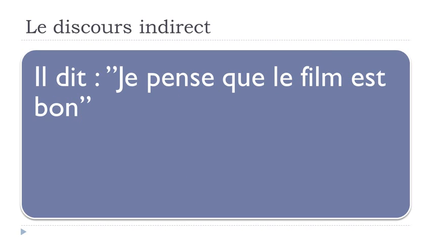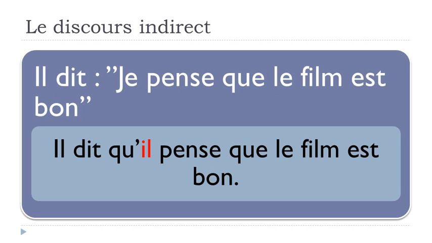So if you want to modify this sentence, of course, you will have to change it a little bit because it's not possible to say il dit que je. The subject, it's not possible to continue with je in that case because you will have to modify it and adapt it. So in that case, it should be il. Il pense que le film est bon. All right, so that's the only thing that you will have to modify.